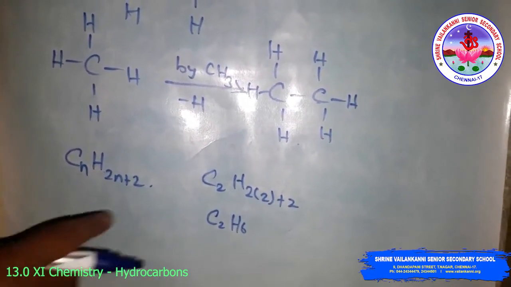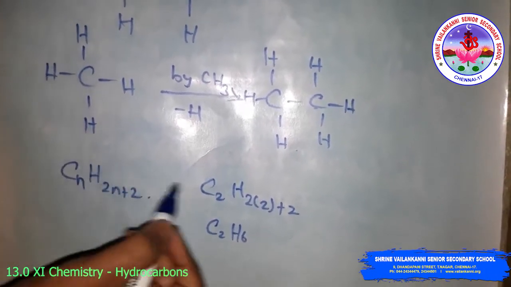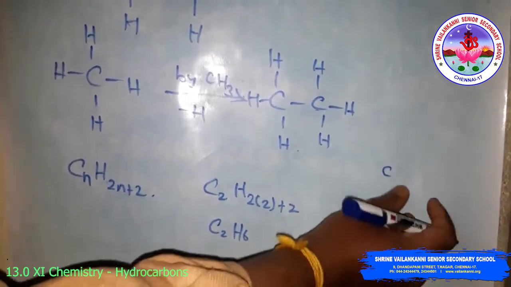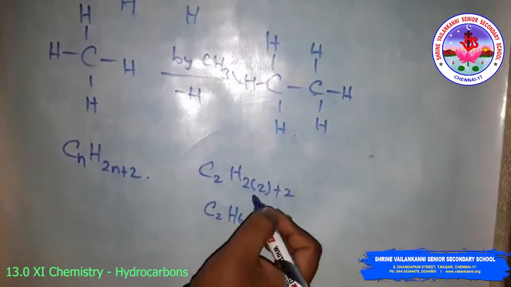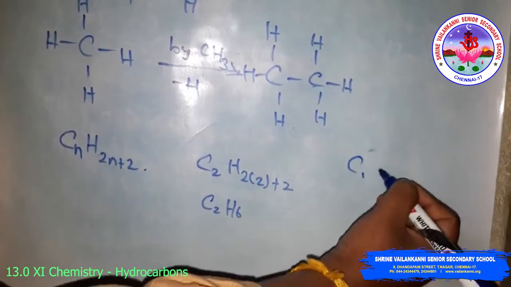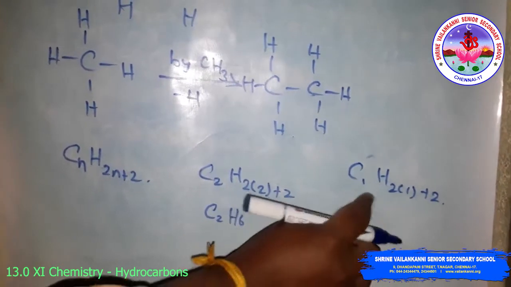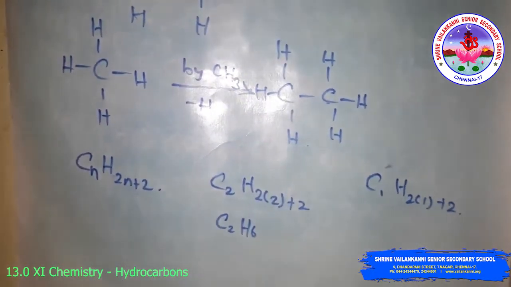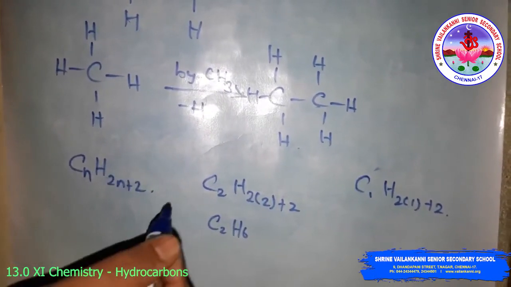According to the VSEPR theory, methane has a tetrahedral arrangement. Suppose the number of carbon atoms is 1, apply it in this rule. What happens? C1, H 2 into 1 plus 2, that is 2 plus 2 is 4, so CH4. According to the VSEPR theory, methane has a tetrahedral arrangement.